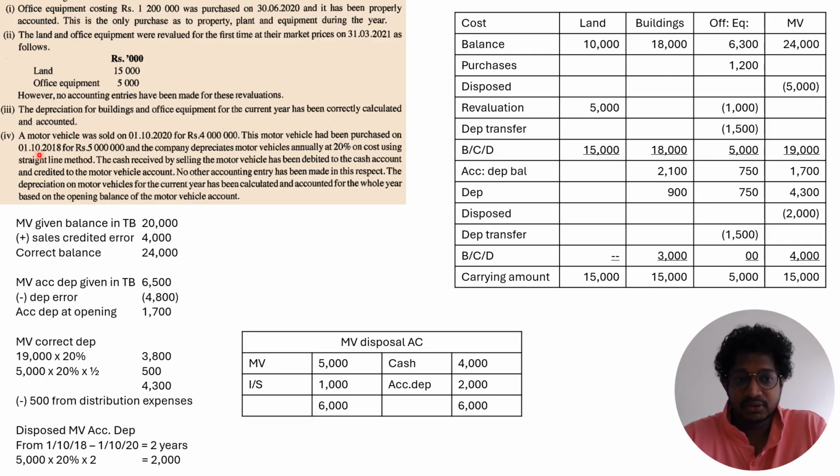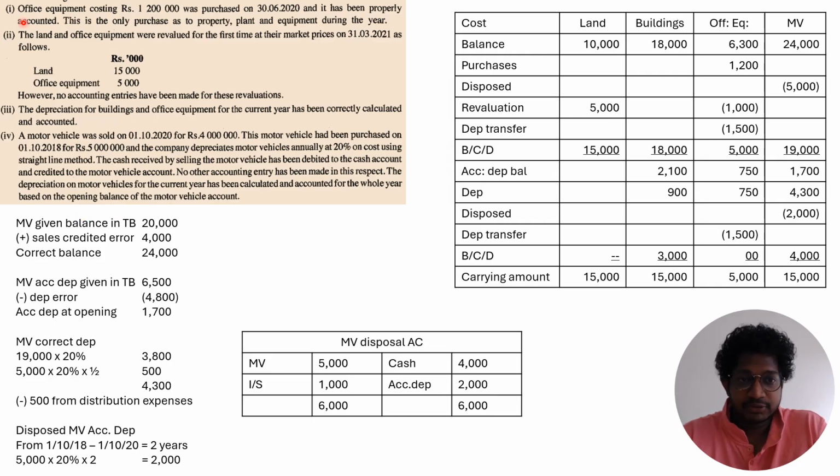The motor vehicle was sold on 1st of October 2020 for 4 million, and this motor vehicle had been purchased on 1st of October 2018, 2 years before, for 5,000. The company depreciated plant and equipment at 20% on cost. The cash received by selling this motor vehicle has been debited to the cash account and credited to the motor vehicle account, right? No other accounting entry has been made, and the depreciation on the motor vehicle was calculated for the whole year based on the opening balance. So that's the error that they made, right?